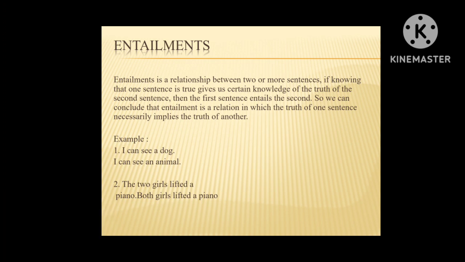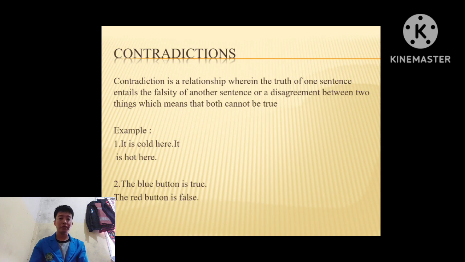Next slide. Contradiction. Contradiction is a relationship wherein the truth of one sentence entails the falsity of another sentence, or disagreement between two things, which means that both cannot be true. We can see the example below. First, it's cold here, it's hot here. Second, the blue button is true, the red button is false.